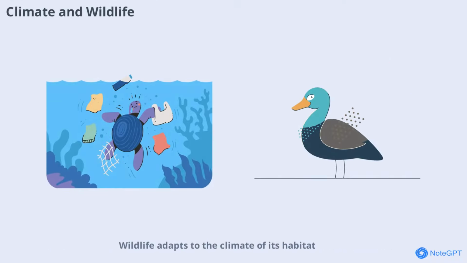Wildlife adapts to the climate of its habitat. Animals in the Arctic have thick fur to survive the cold, while desert animals are adapted to heat and dryness. Climate change can threaten these adaptations, making it harder for some species to survive.